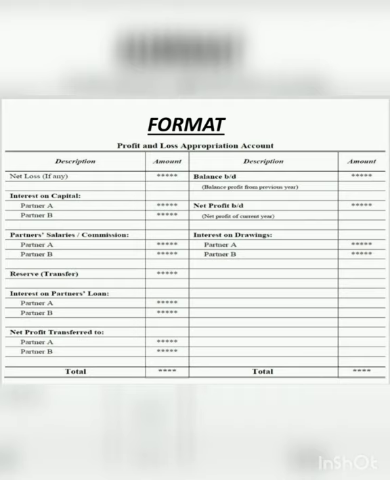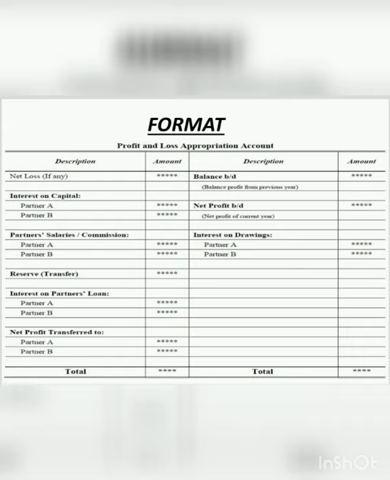And then we do the plus minus, and we come to a net profit, the remaining profit after interest on capital, partner salaries, and reserve. Then we distribute this remaining profit to partners in their profit sharing ratio.